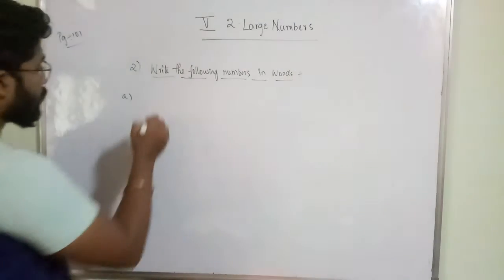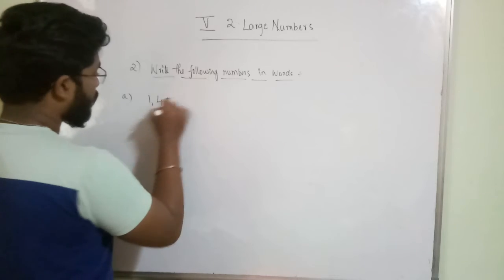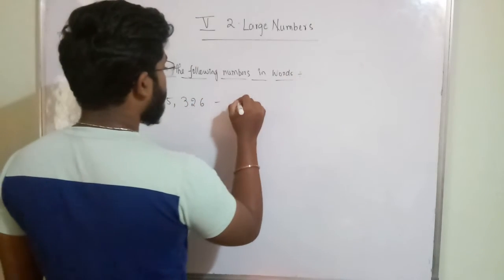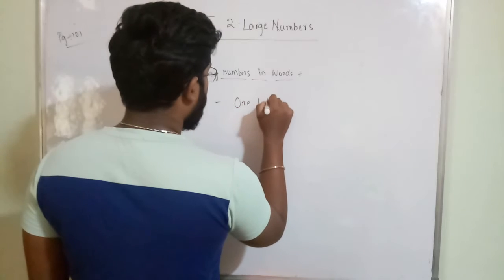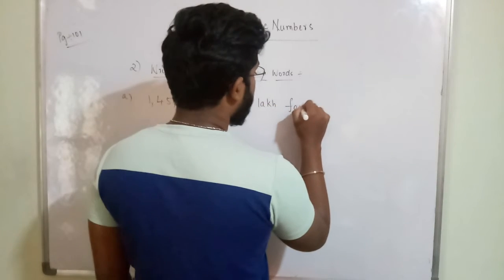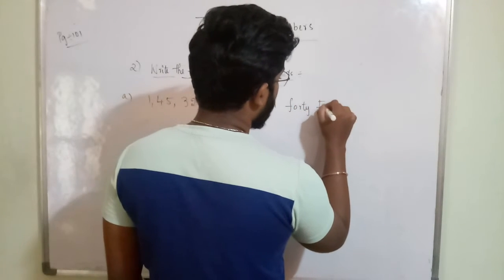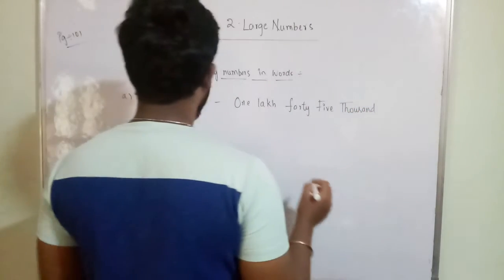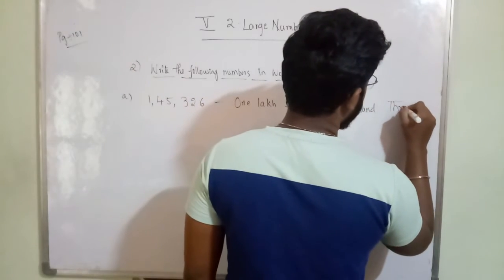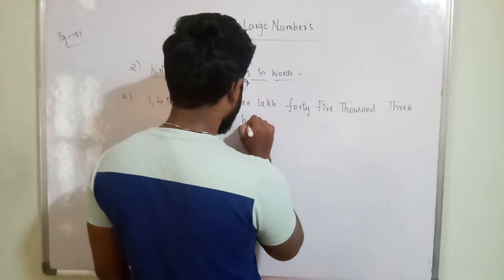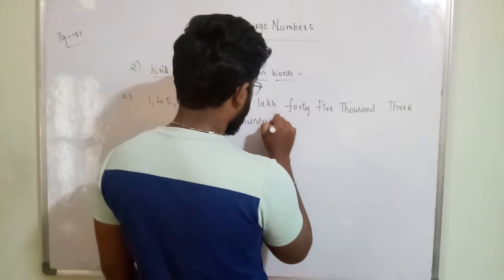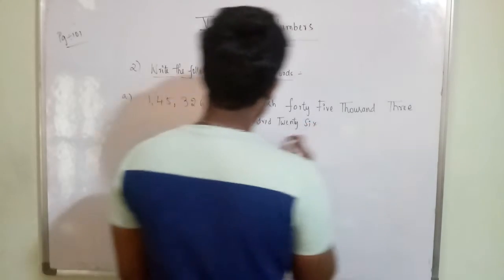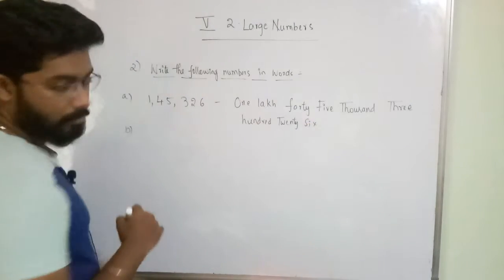Words means 1,45,326. What is the number name? One lakh forty-five thousand, three hundred twenty-six. That is the first number name.